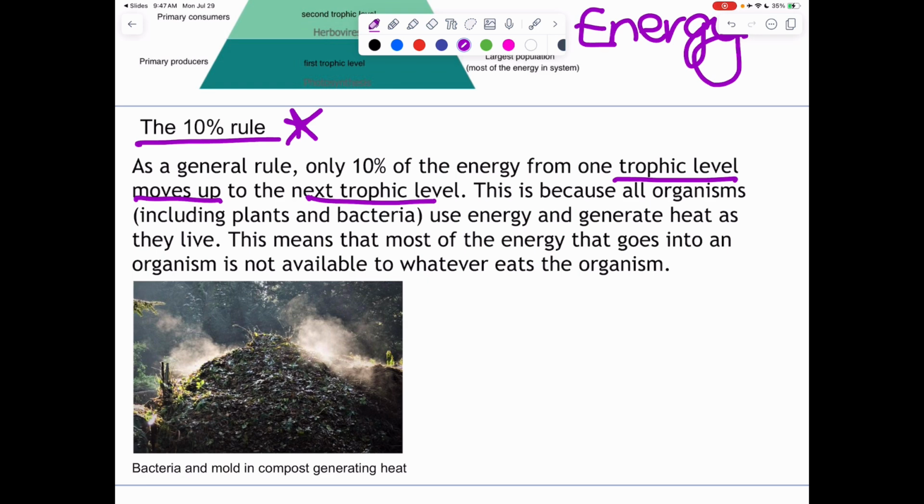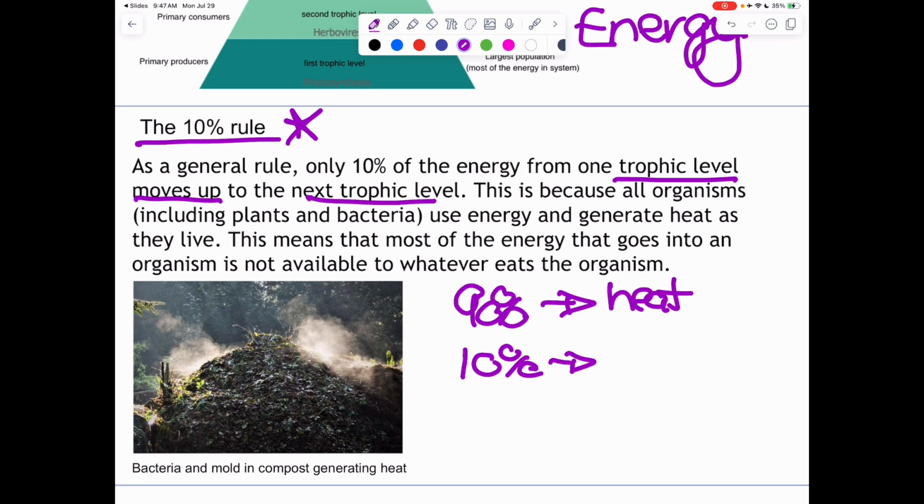That means that when a plant captures all of its energy, 90% of it is going to be given away as heat, where the other 10% will be transferred when it's eaten. So 10% goes to the next trophic level when we eat it. However, that 90% is expended as heat.